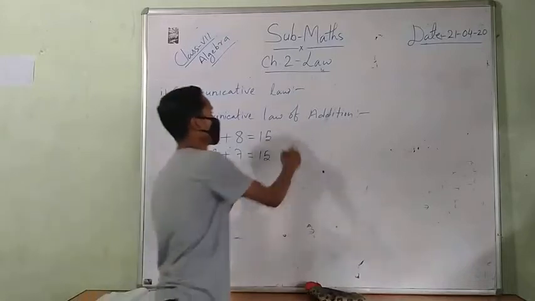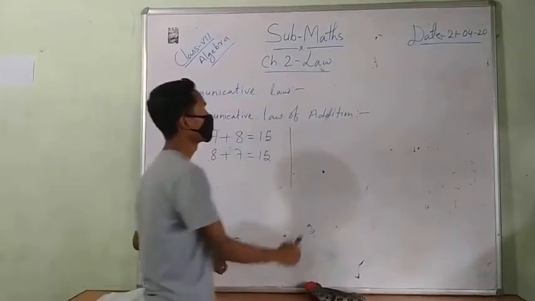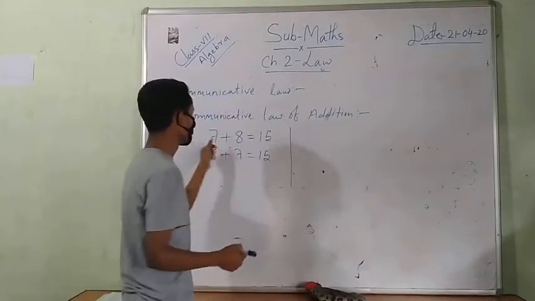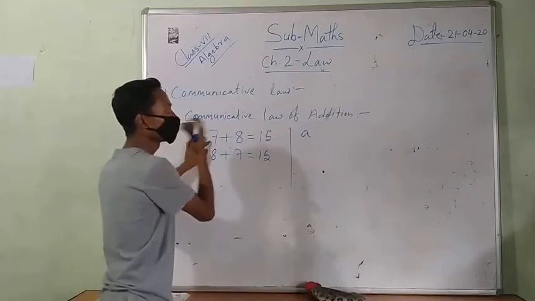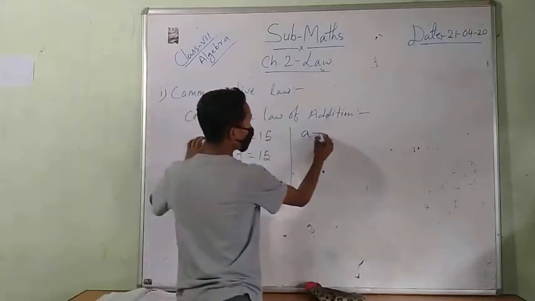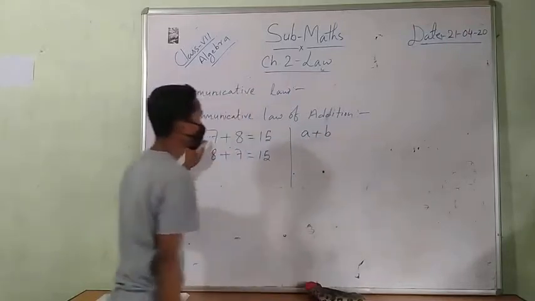That means, suppose A and B are integers. Suppose the value of A is 7 and the value of B is 8.